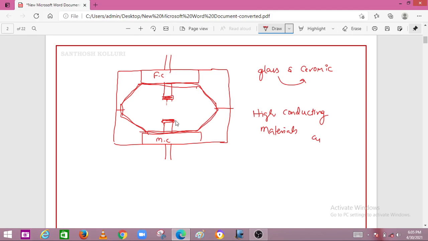And here this contact is made with bellows. The bellows is made with silicon steel for the purpose of easy movement of the contact. Only this contact is made with bellows for easy movement. Whenever the circuit breaker is opened, it has to move in the downward direction, so for that purpose it has been made with bellows.